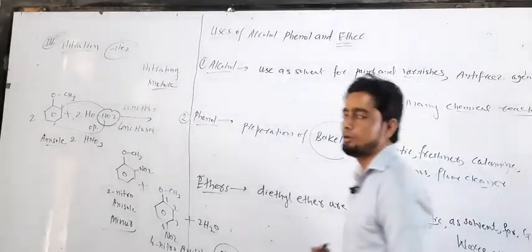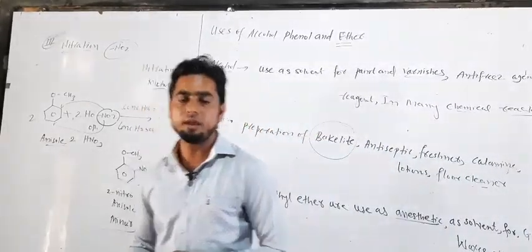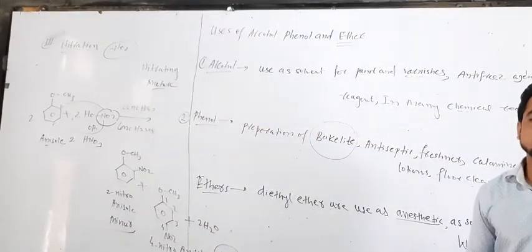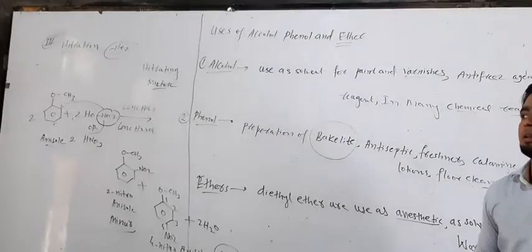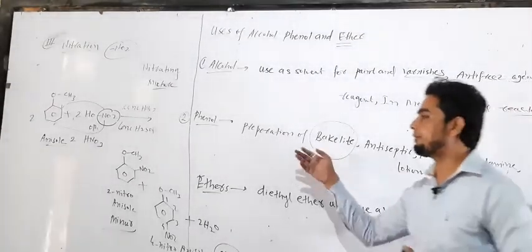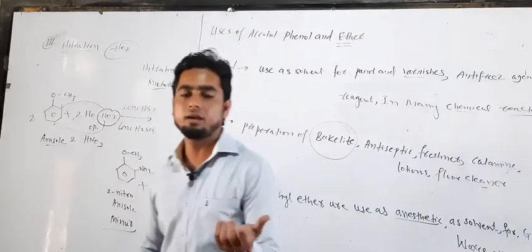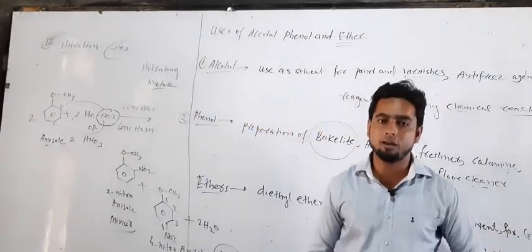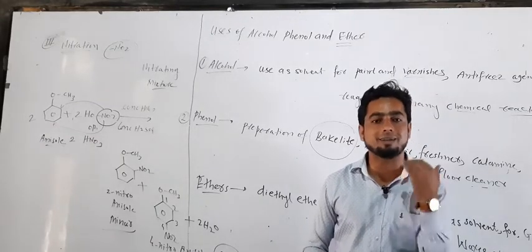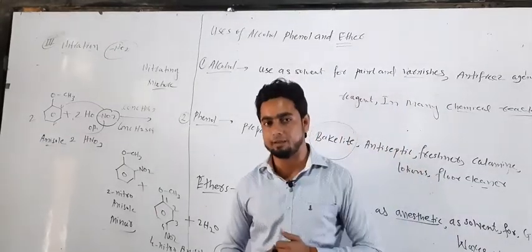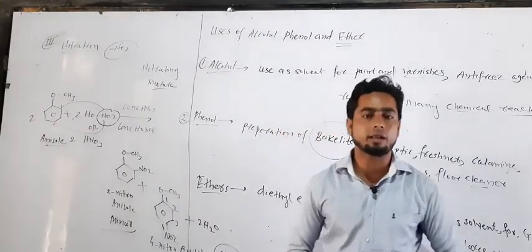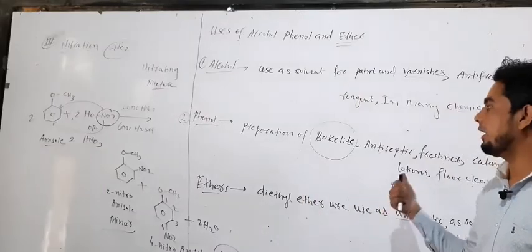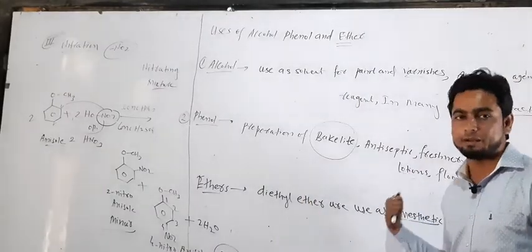You know the boric acid, okay, different types of liquid which are used as antiseptic. These antiseptic agents are prepared with the help of phenol. You know antiseptic means what here? The chemical which is used on the outer side of the body is called antiseptic. For example, Dettol, clear? Dettol contains phenol. So this phenol is used as antiseptic, clear?